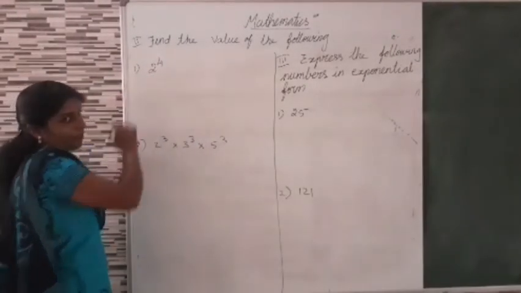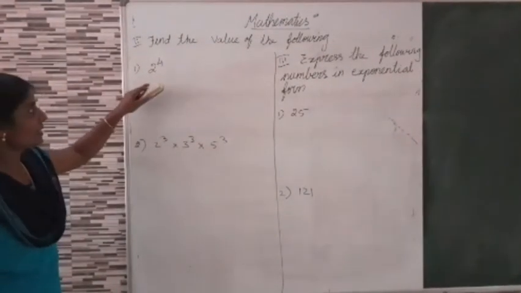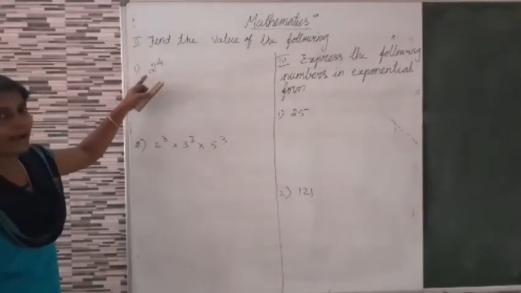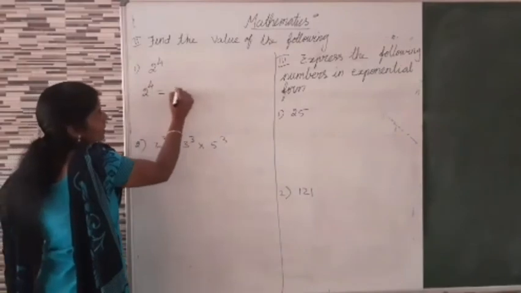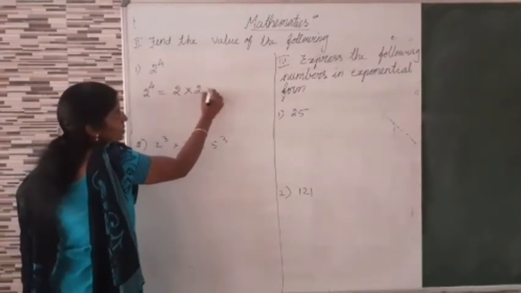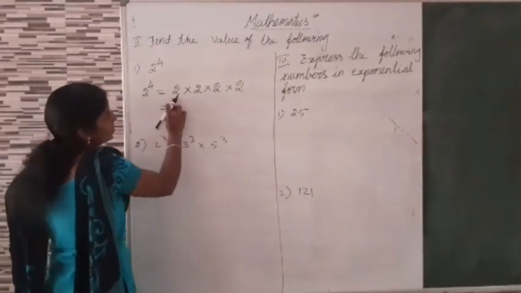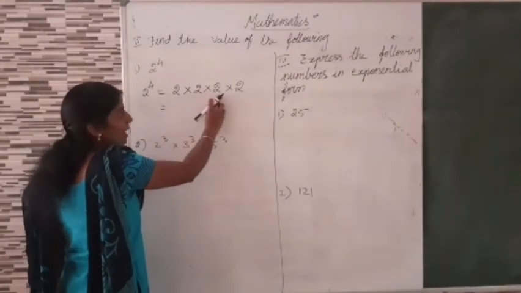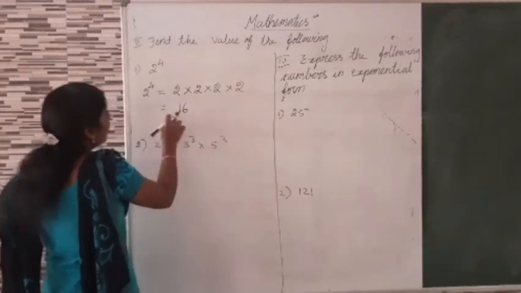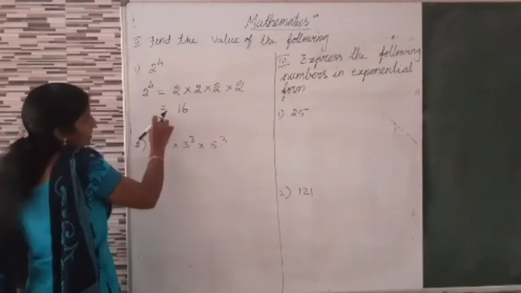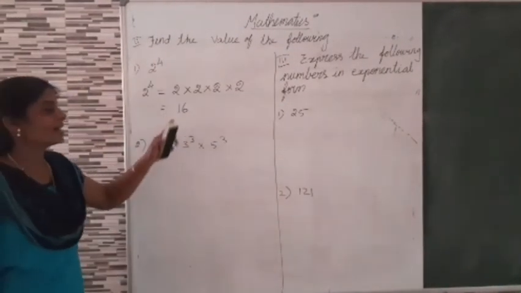Now, 2 power 4. 2 power 4 means 4 times 2, 4 times multiplied by 2. Now we can write 2 power 4 is equal to 2 into 2 into 2 into 2, 4 times. Now we can write 2 2s are 4, 4 2s are 8, 8 2s are 16. So the value of 2 power 4 is equal to 16.